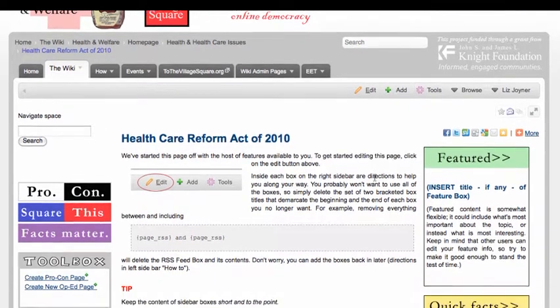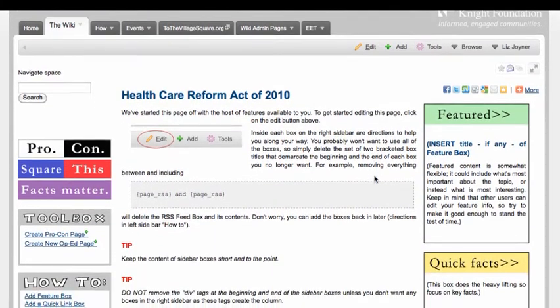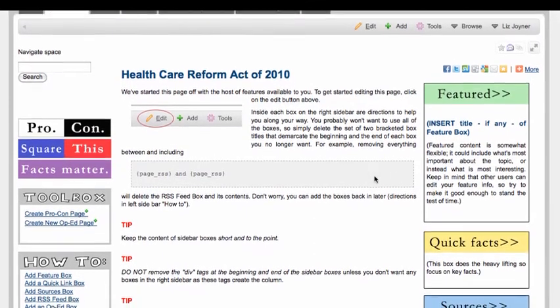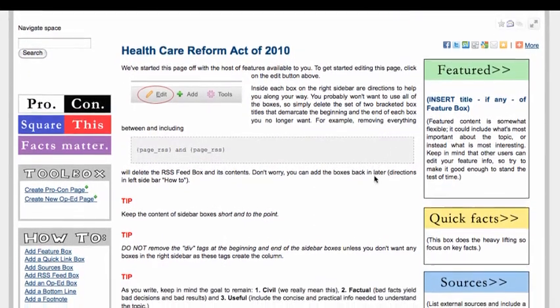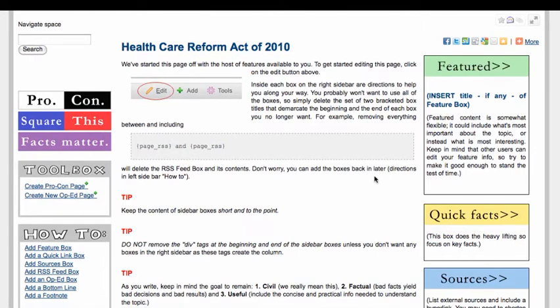It looks like somebody actually added this page without adding content, because this is what the basic skeleton page looks like when you start a new page. But that's all right, because the page that you add will be linked into the navigation box at the bottom left of the page.